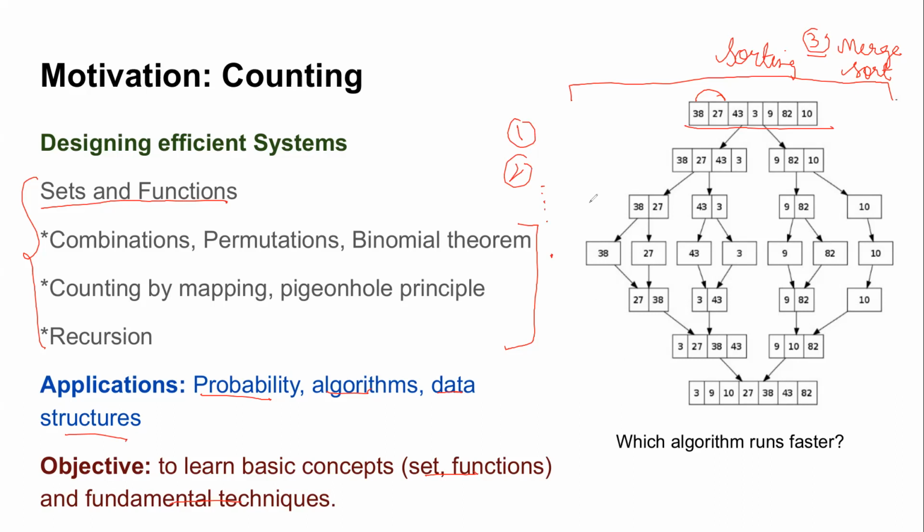Okay, so suppose I tell you that merge sort is the fastest, which is actually very efficient also, right? So definitely if option one and option two are very time consuming, you will opt for merge sort, right? So how do you determine which algorithm is faster or slower? That also boils down to the principles we study in counting. And that's how this topic relates back to algorithms. Is that clear more or less, right? Where those applications lie? Okay, excellent.